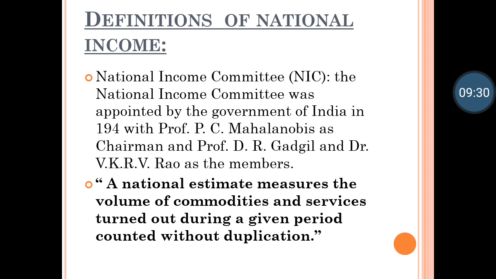But when you sell that mobile to your friend, it becomes a second hand good, and that amount will not be calculated, as it becomes duplication of the same product. I hope this is clear to you. Duplication means the same amount if it is sold twice or thrice, but only the first hand amount is taken into account, and if it is sold again, as second hand or third hand, that amount is not taken into consideration.